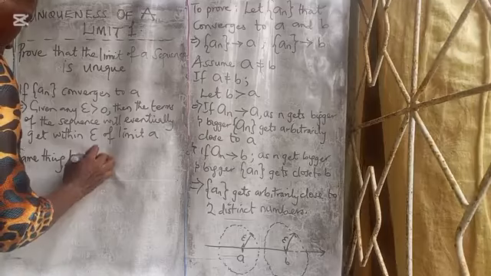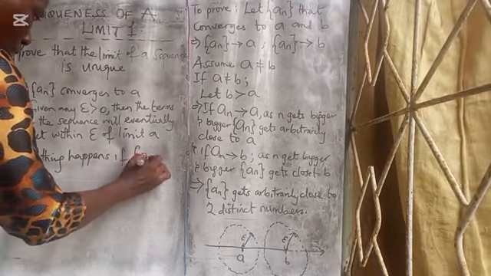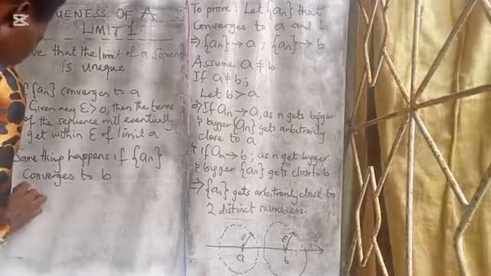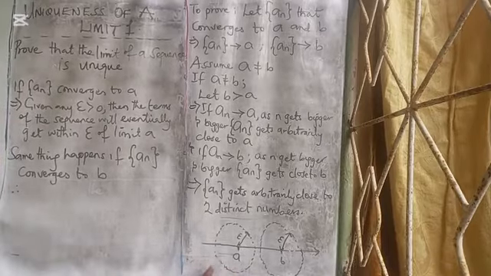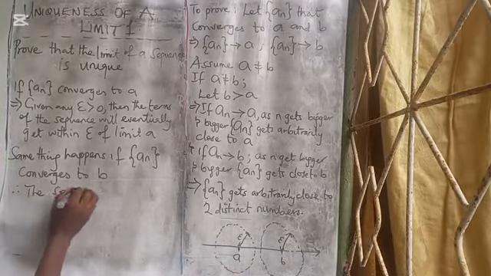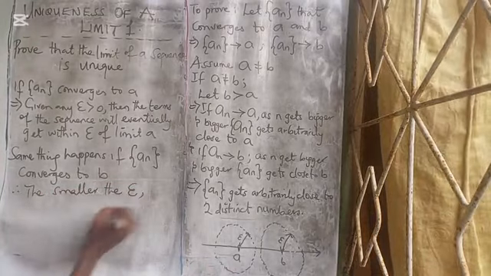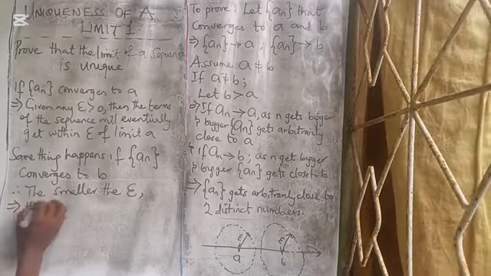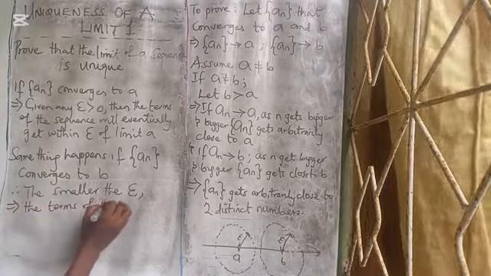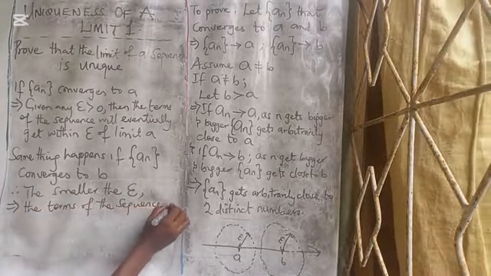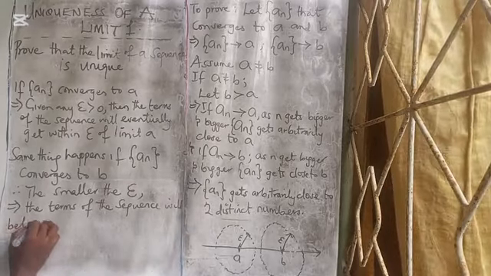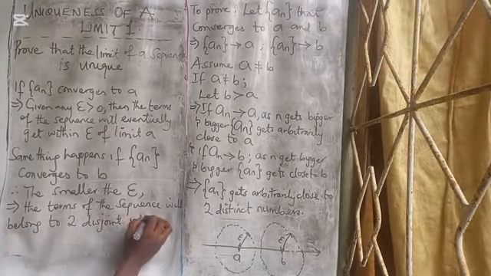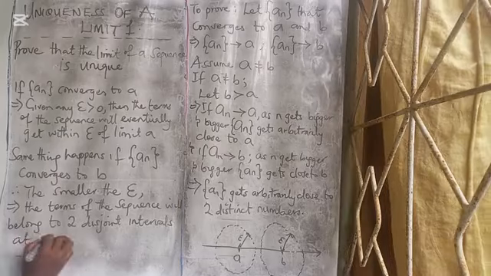The same thing happens if the sequence AN converges to B. Therefore, for small enough epsilon, it implies that the terms of the sequence will belong to two disjoint intervals at once.